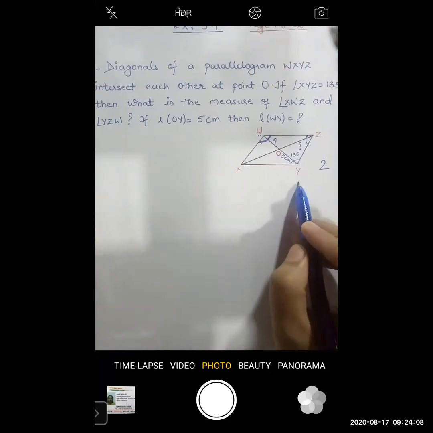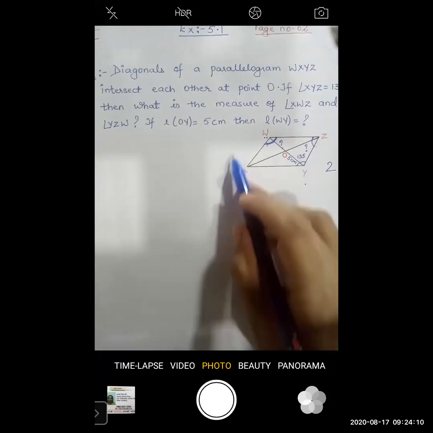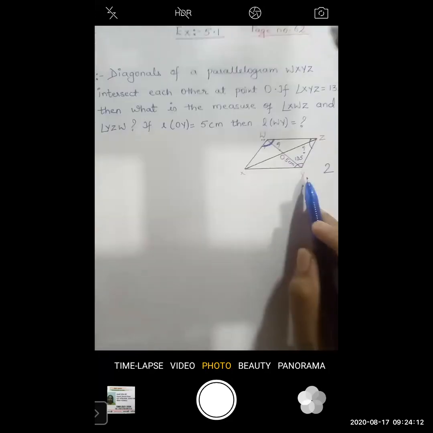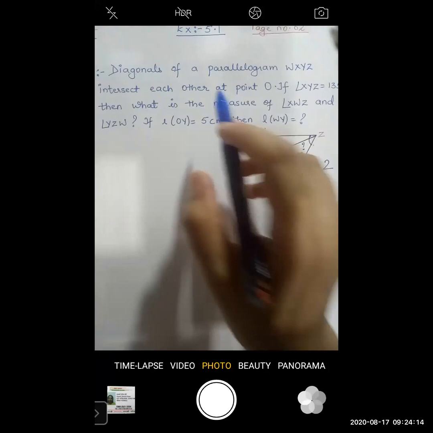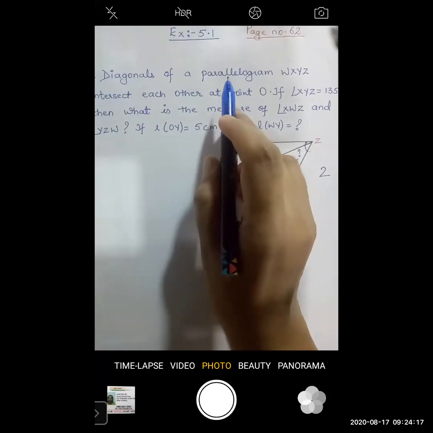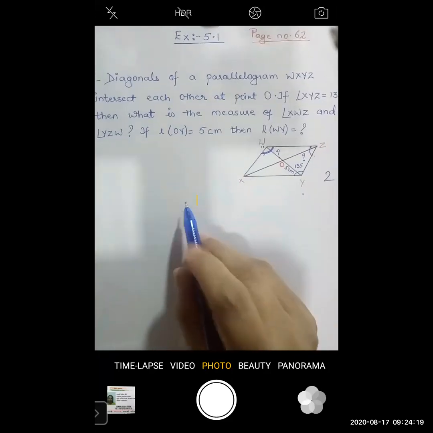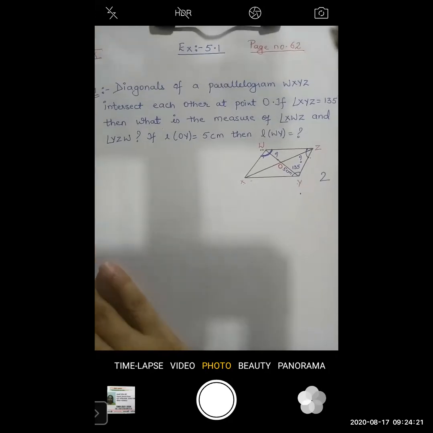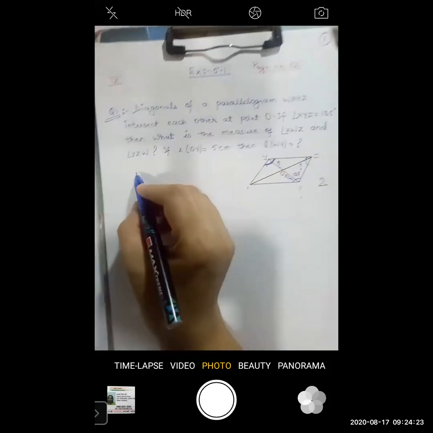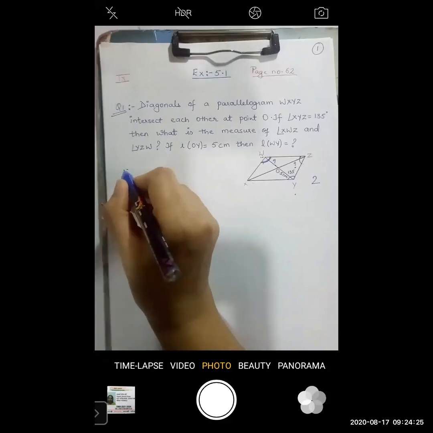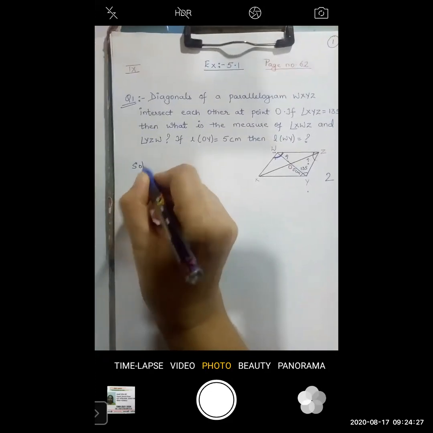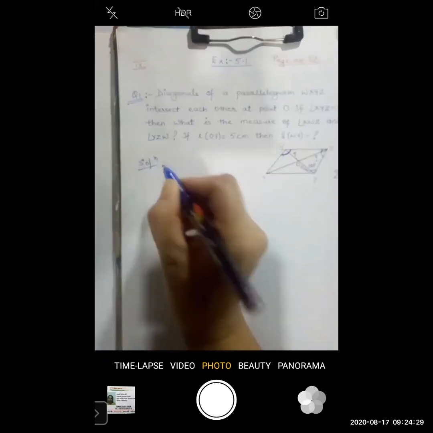WY. Now, if you see the diagram, it is already given that it is a parallelogram, so we can use the properties. How to start with the solution? Let us start with the solution part.